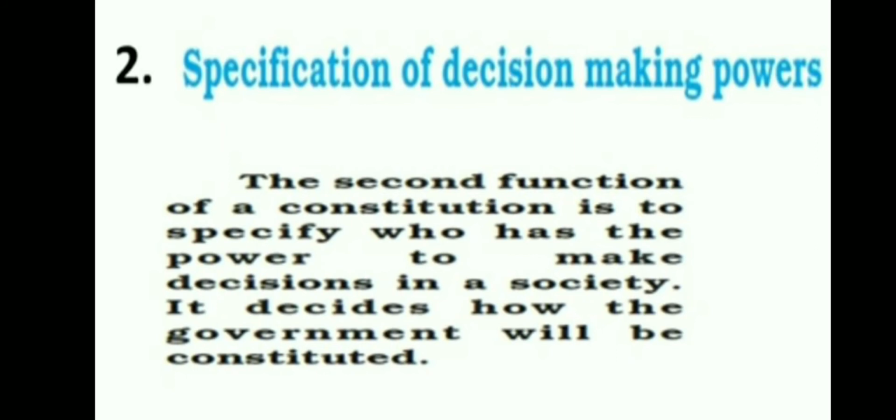In the beginning we discussed what role is performed by the constitution in society. So, specification of decision-making power: who is going to decide how the rules or the laws are going to be implemented, when the elections are conducted, how things carry forward in the executive, legislature and judiciary.